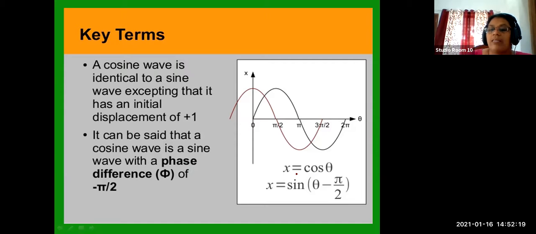And x is equal to cos theta. How is x equal to cos theta, because in the previous one you learned x is equal to sine theta? We cannot simply say x is equal to cos theta. We have to find the relation with sine. From that, you have learned sine theta minus pi by 2, that is 90 degree, sine theta minus 90 degree, is equal to cos theta, by the trigonometric identities. So don't forget, in +1 you have to learn all the trigonometric identities and expressions by heart: 180 degree plus theta, 90 minus theta, 90 plus theta. All that is important for our physics.